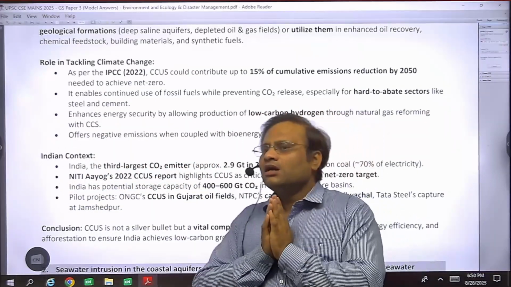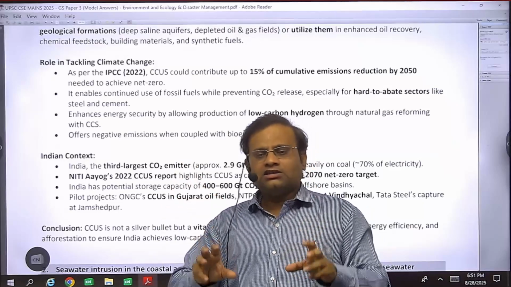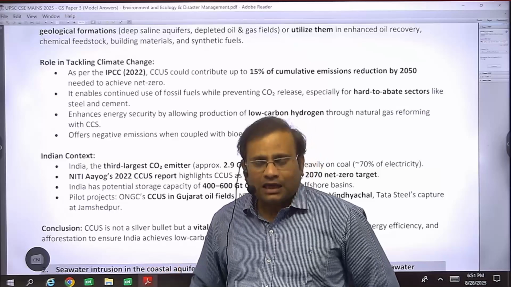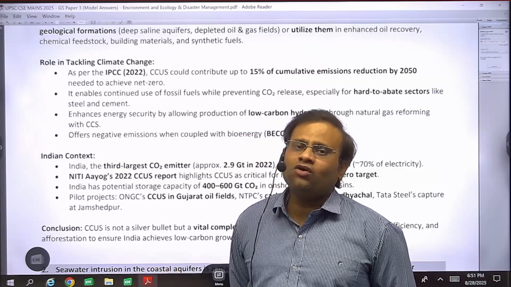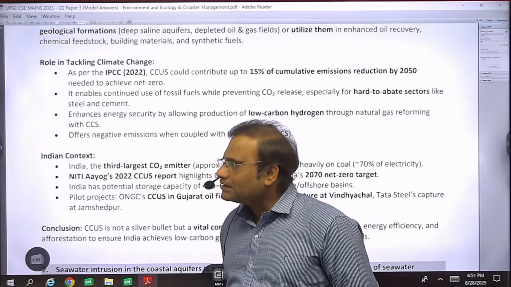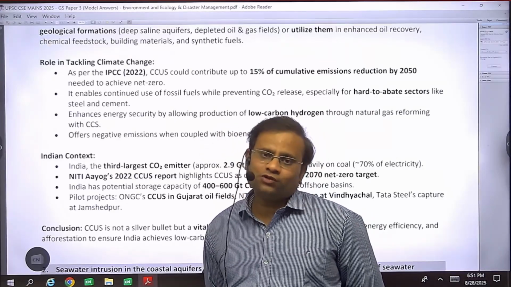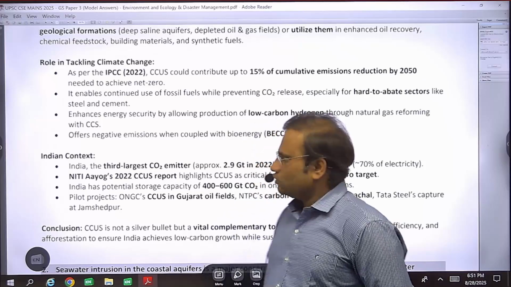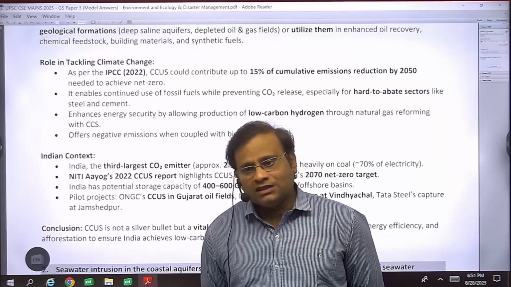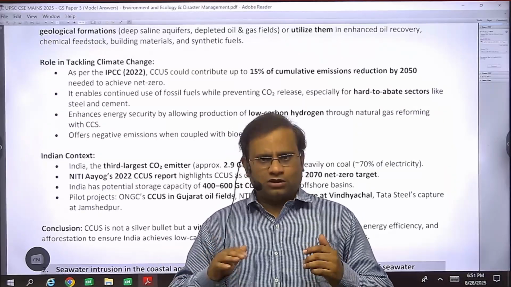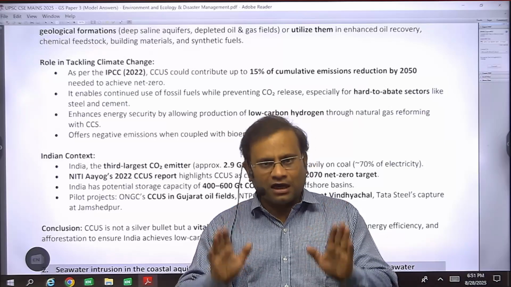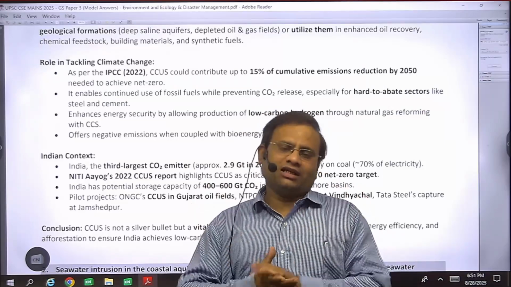Second thing, dear, as we have stored it, there is a chance of its utilization in the future. So fossil fuels will be replenished, and definitely we can use them as an energy source for the longer run. This is an economic benefit. So we can enhance the potential of our fossil fuels for future purposes. This is the economic side of it. Similarly, third is the energy side of it. As we are in a position to reutilize those fossil fuels, definitely we can fulfill the growing energy demand of our country, right?